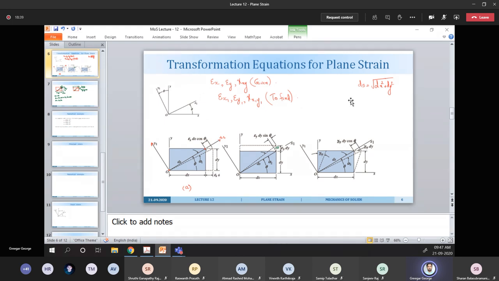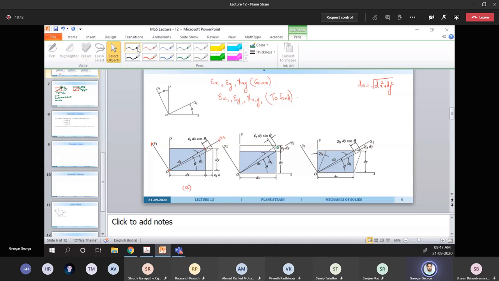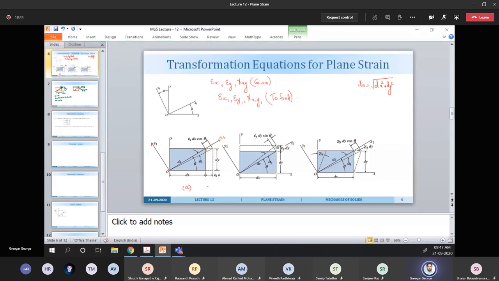So we try to calculate the normal strain along the x direction, sorry for the mistake, normal strain along the x direction, normal strain along the y direction. Now we need to find the shear strain along the xy plane. So shear strain along the xy plane is nothing but this gamma xy. So how to find this gamma xy? Can someone say that? What is gamma xy from this figure?